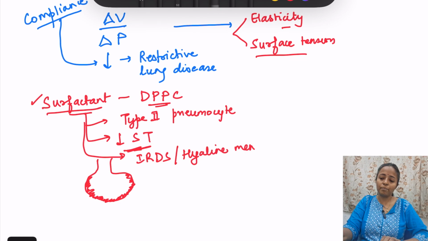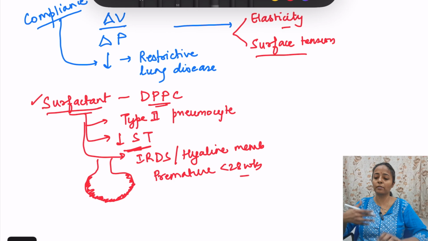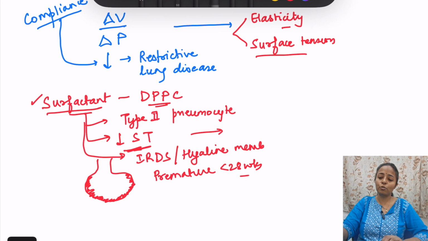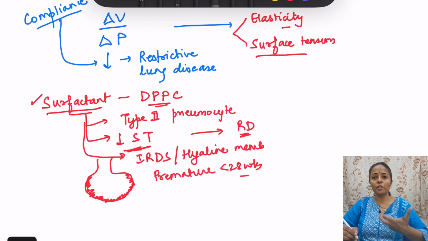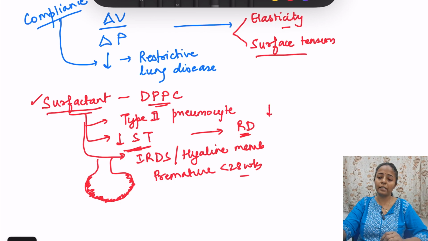So it happens in premature infants, basically less than 28 weeks, because in them surfactant is not released; the quantity of surfactant is very less. So in them the surface tension is high and this ultimately leads to respiratory distress. ठीक है, so function of surfactant you should remember, it decreases the surface tension,